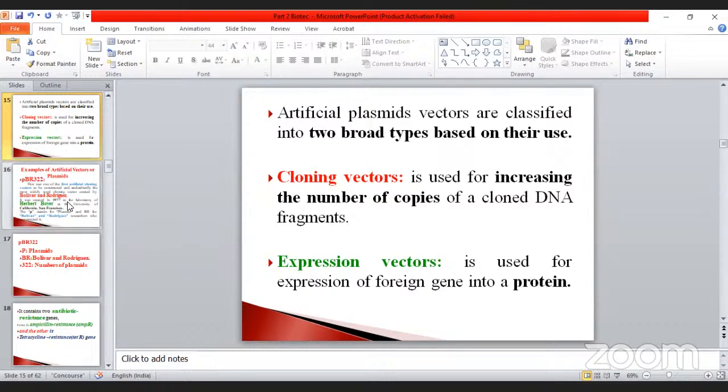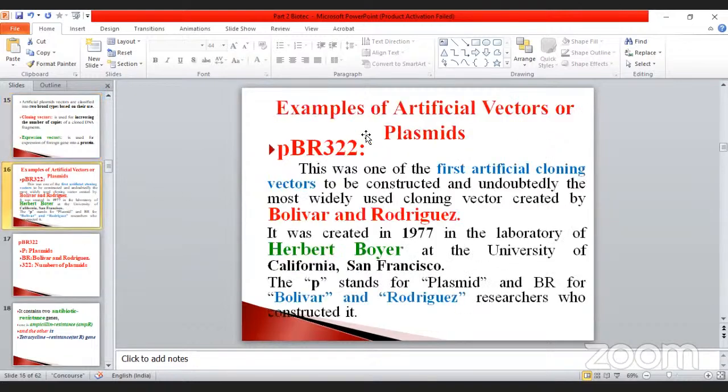So these things we already discussed. The examples of artificial vector plasmids: pBR322 is the first artificial cloning vector, discovered by Bolivar and Rodriguez. It was created in 1977 in the laboratory of Herbert Boyer in California, San Francisco.